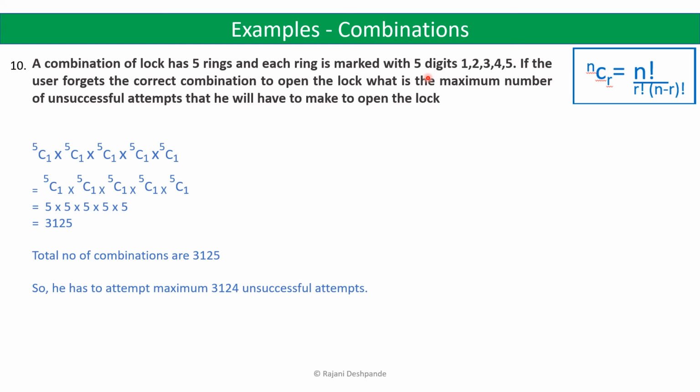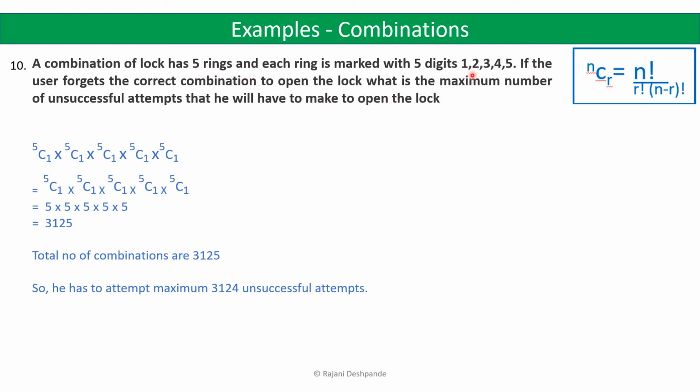So you can form your own combination. You can select a digit on each ring and make your own combination. So if the user forgets the correct combination to open the lock, what is the maximum number of unsuccessful attempts he can make to open the lock? That we have to find out. So now let us first find out how many combinations are possible, so that we can find out the unsuccessful attempts. So first let us find out how many total number of combinations are possible on a 5 ring combination lock.